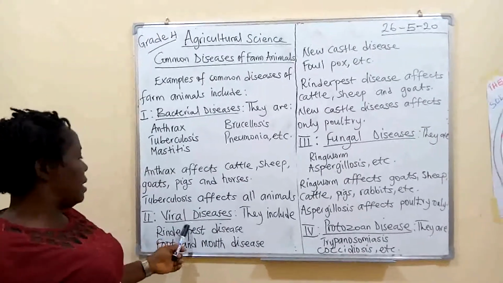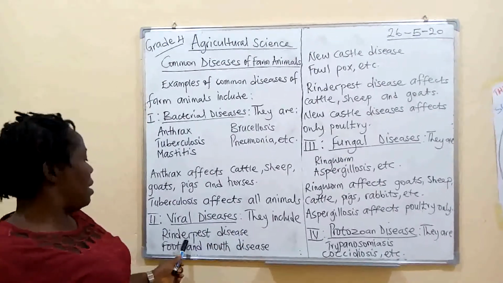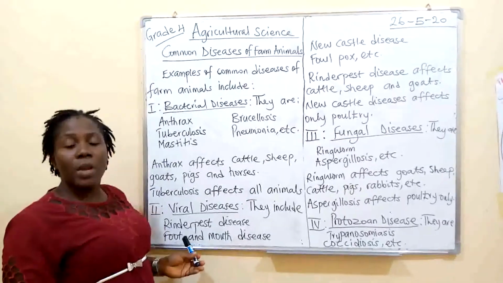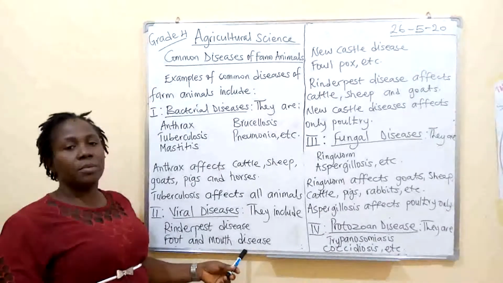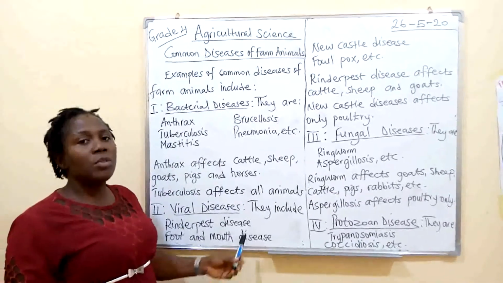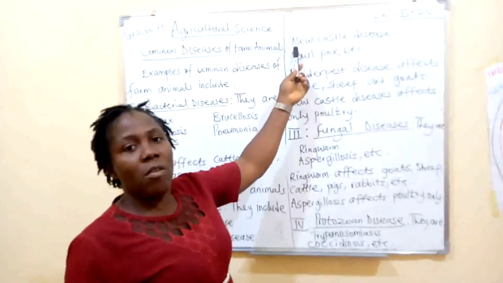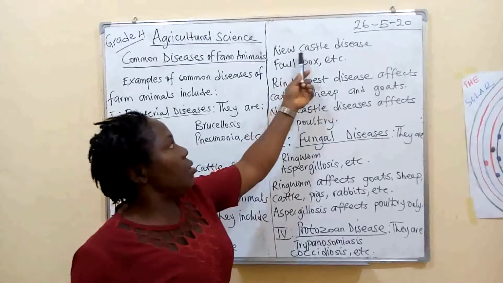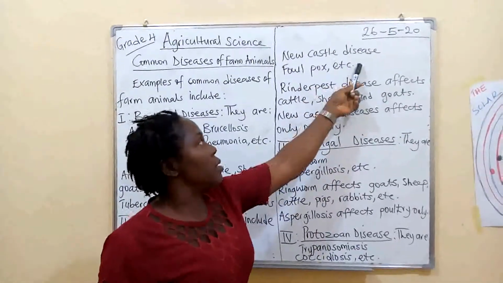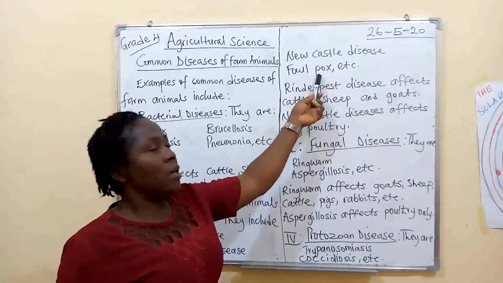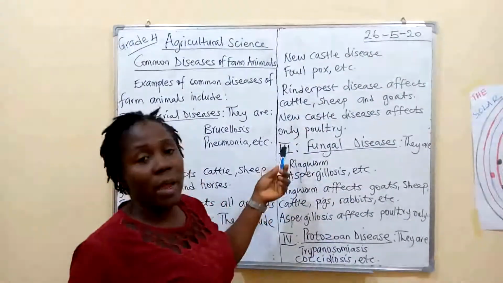Examples of viral diseases in farm animals are rinderpest. Can we say it together? Rinderpest. The next one is foot and mouth disease. Another one caused by a virus is Newcastle disease. Another one is fowl-pox. There are many, but we are just taking a few examples of them.